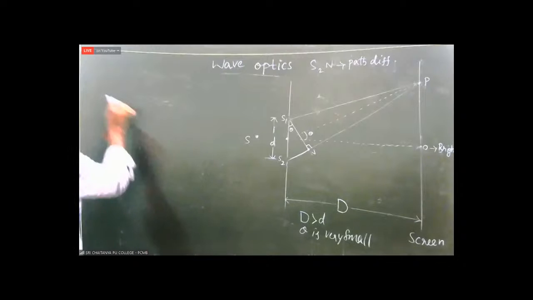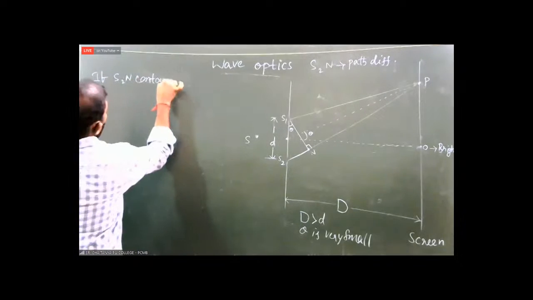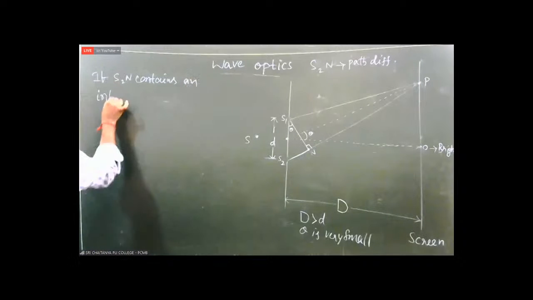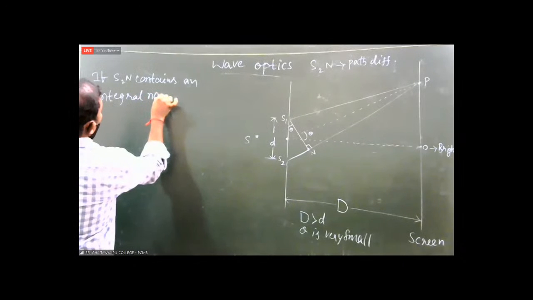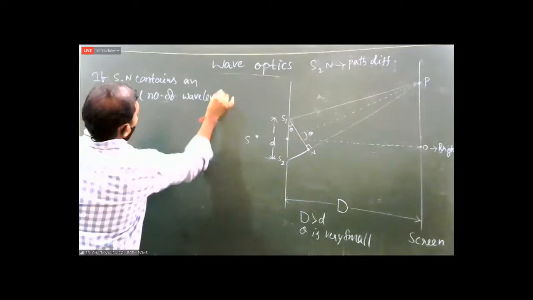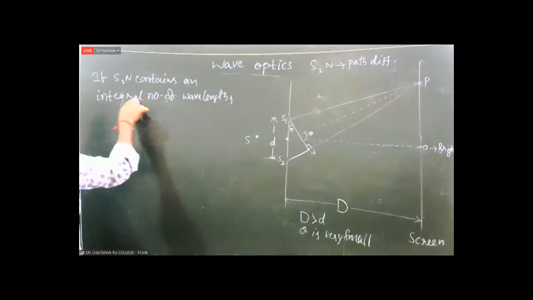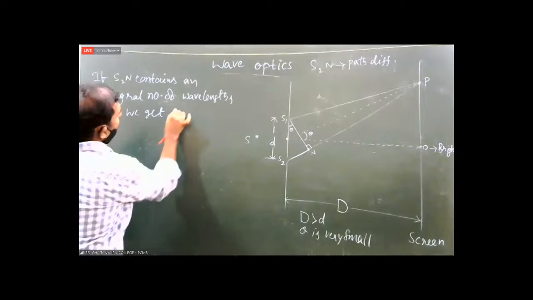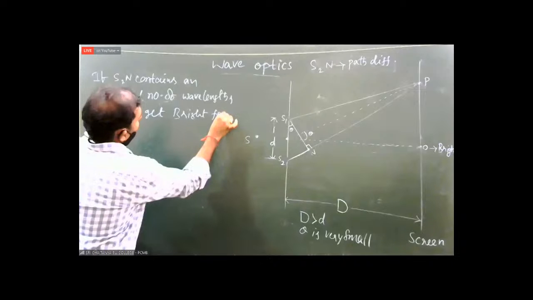if the path difference S2N contains an integral number of wavelengths, we get a bright fringe, or brightness, or bright band.